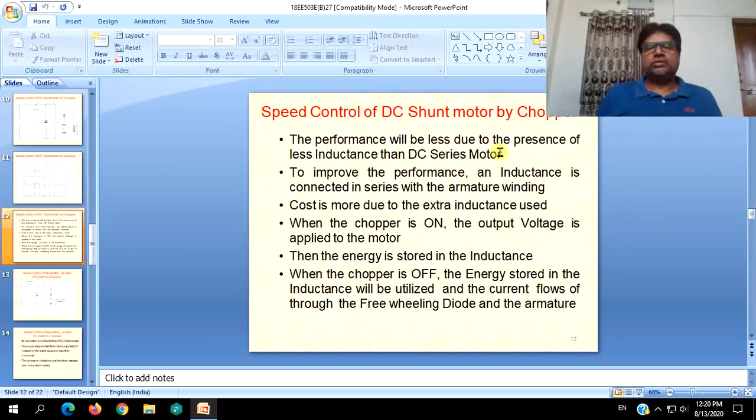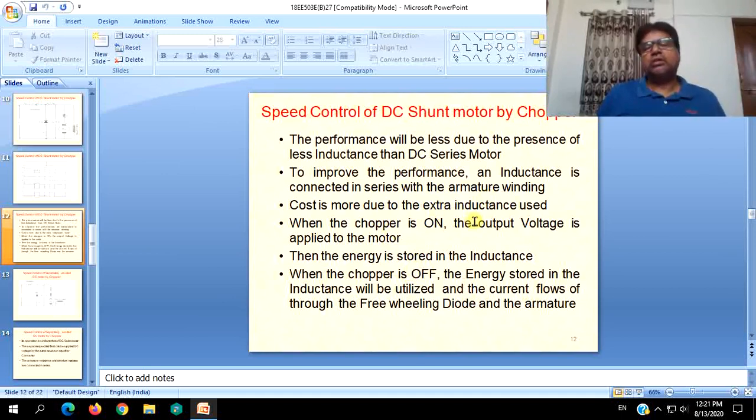The performance of the DC shunt motor will be less due to the presence of less inductance than the DC series motor. To improve, an inductance is connected in series with the armature winding. Due to that, cost is more. What cost is this? This cost should be included in the speed control equipment. So the cost of the speed control equipment, that is the chopper drive, is increased due to the extra inductance which we